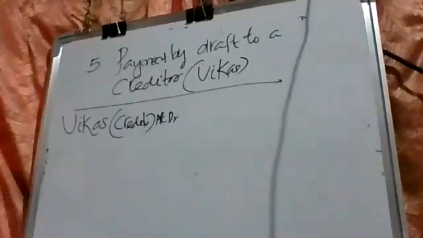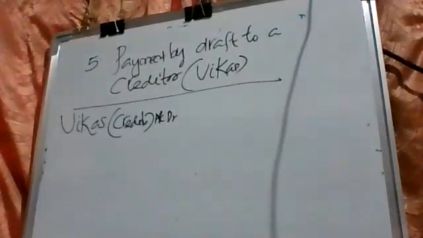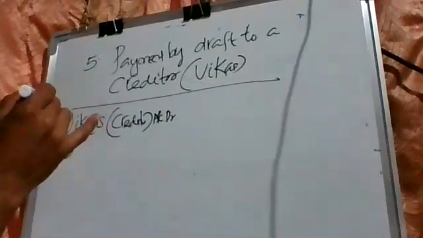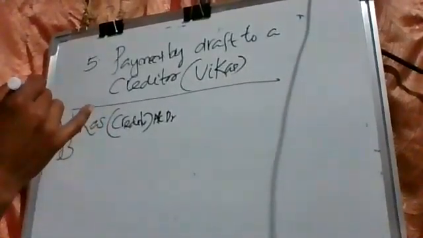So that is an expense. The amount is an expense, debited.